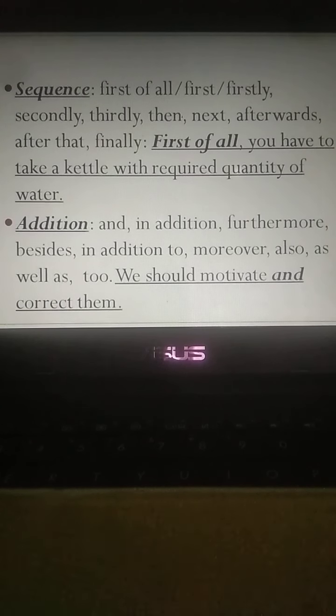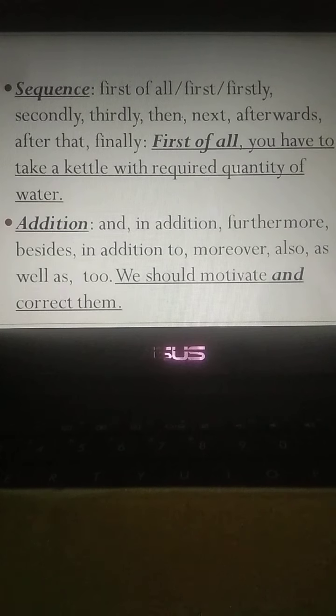For example, if you want to make a cup of tea, you have to maintain some steps. Example: first of all, you have to take a kettle with the required quantity of water. Here, first of all, has maintained sequence.